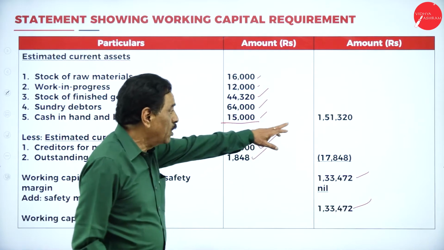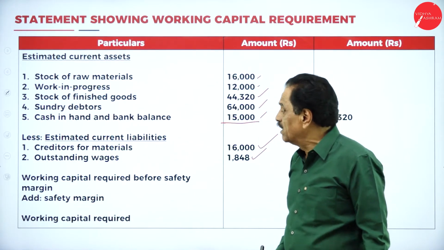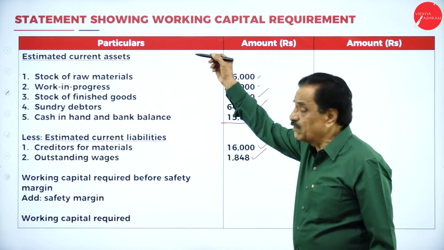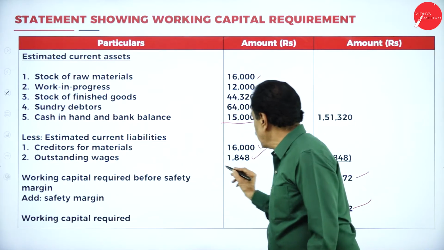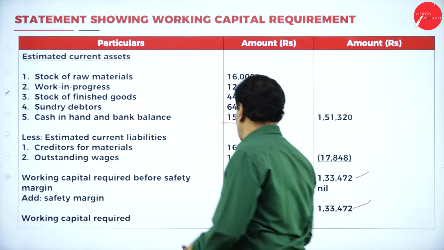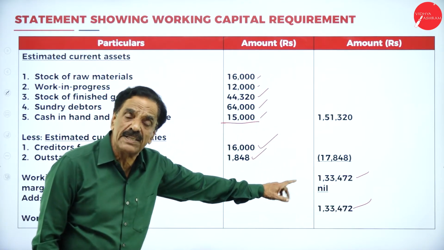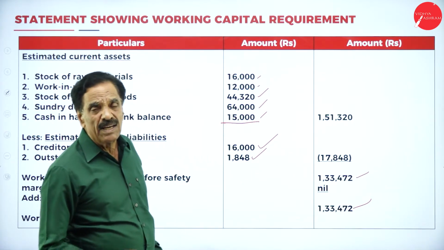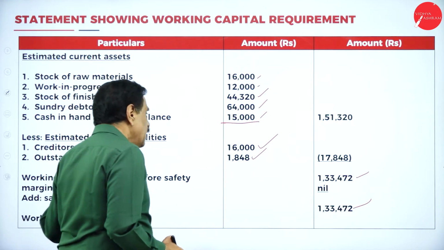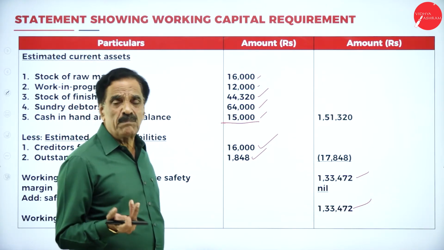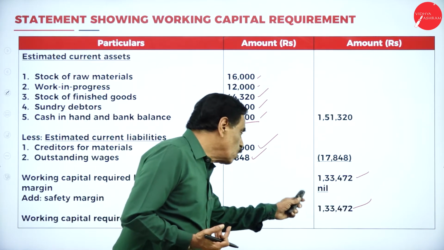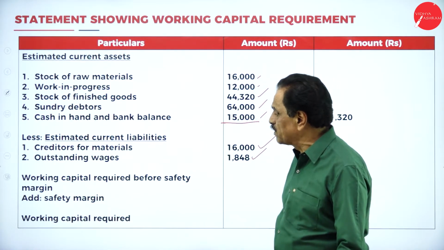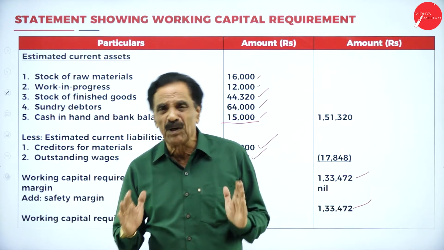So totally it works out to 1,51,320. Then the liability comes: creditor for material 16,000, which we have done in the working note, and wages 1,848. If we add this figure, it becomes 17,848, the total liability. Current asset minus current liability is working capital, 1,33,472. Then add safety margin, but in the problem no safety margin is given. It is nil. Once again, the required working capital is 1,33,472.